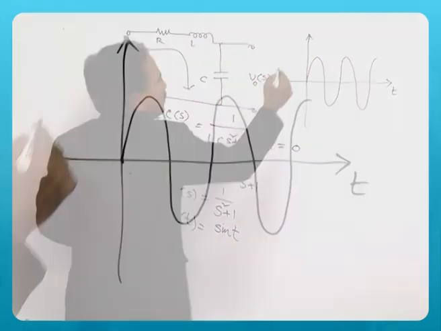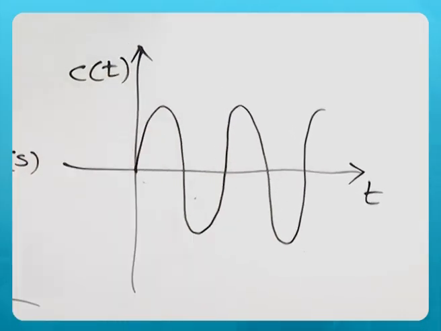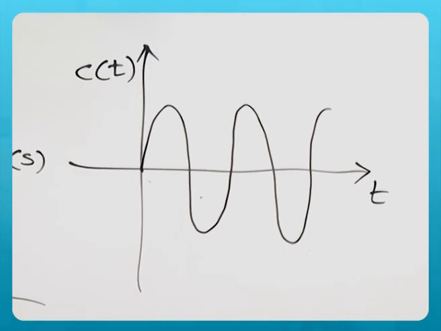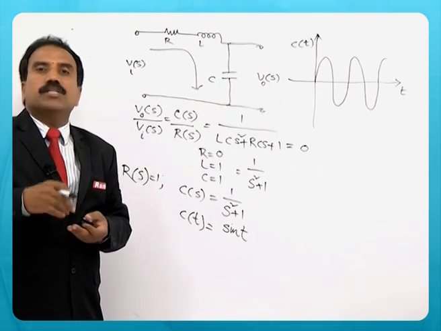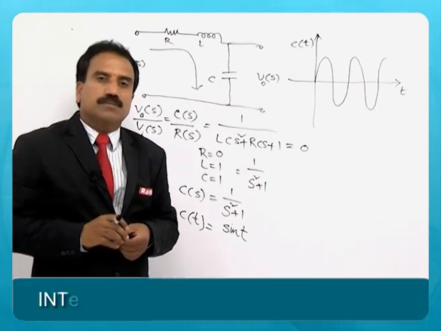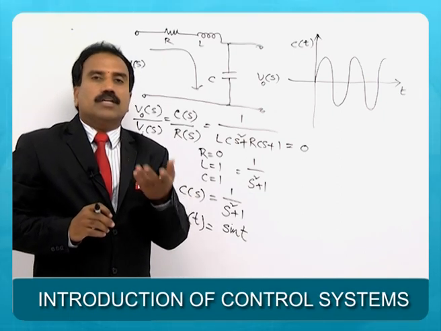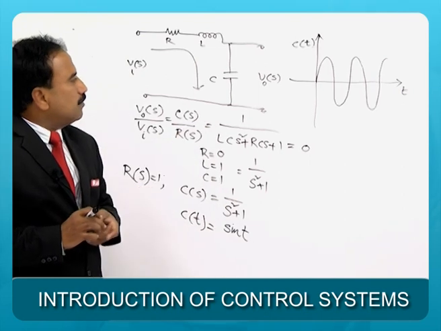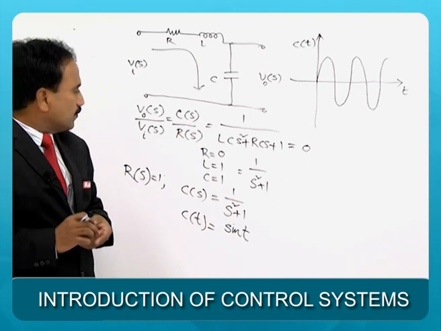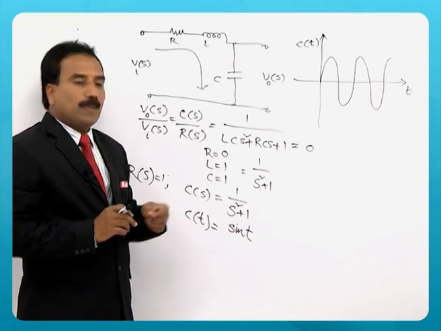This is C of t, and what do you understand from this response? The impulse response has sustained oscillations, which means it is not a good system. I can say that it is a marginally stable system with R equal to 0.